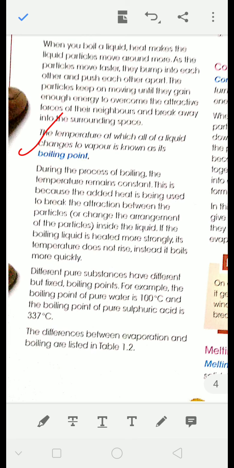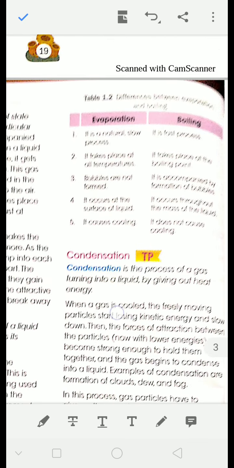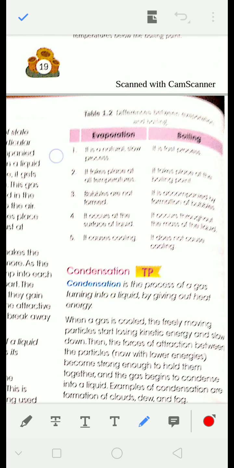During the process of boiling, the temperature remains constant. Once the boiling process has started, until the entire liquid is boiled off, meaning converted to vapor, there will be no change in temperature. Whatever heat you are giving will be absorbed as latent heat. Now just go through this table. The difference between boiling and evaporation is given.